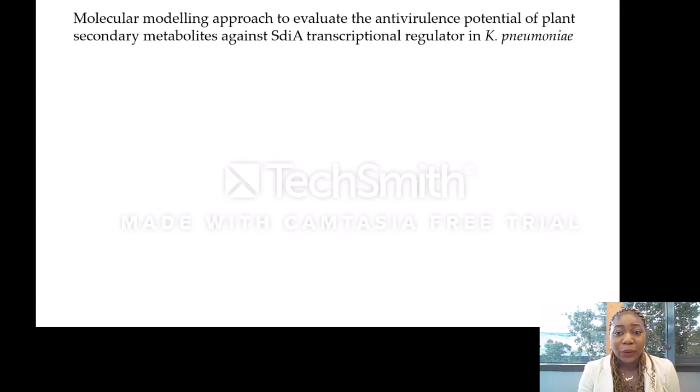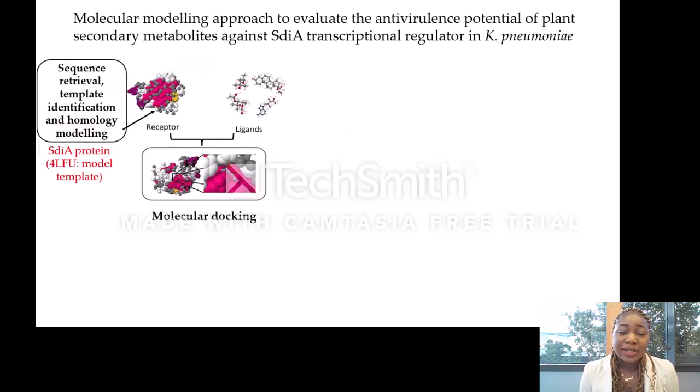The strategy employed is as follows. First, the sequences were retrieved from the Kyoto Encyclopedia of Genes and Genomes database. The template was identified using the NCBI BLAST-P, and the homology modeling was carried out using the Swiss-Model server, where 4LFU was used as the template, and this modeled SdiA protein was docked against 31 selected compounds using the Schrödinger software.